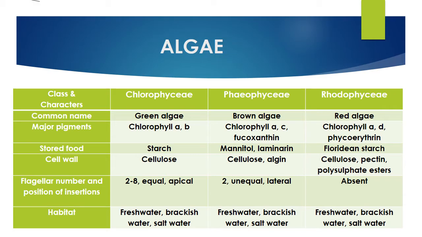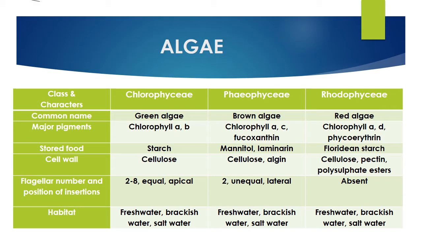Algae. It is the first division of the plant kingdom, and you could see the box. If possible, please recall this box again and again. This is very important. All the characteristics or features of algae are given in one simple box. So you need to recall it. And some technical terms are there. Algae can be divided into three classes: chlorophyceae, phaeophyceae, rhodophyceae.